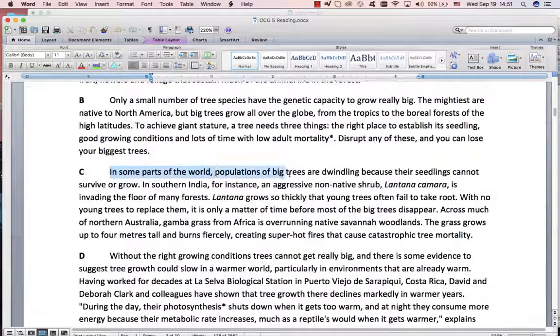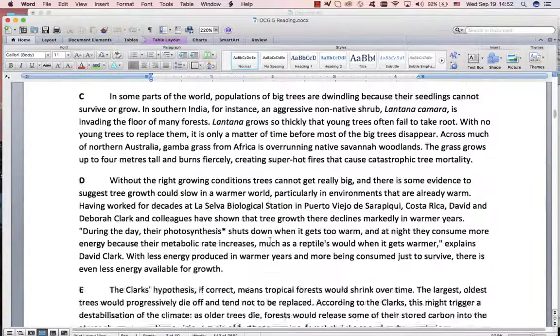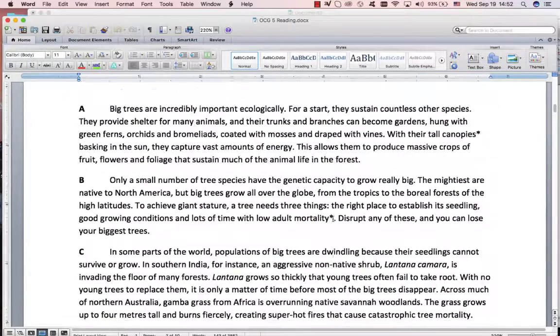In some parts of the world, populations are dwindling. This means getting less, because their seedlings cannot survive or grow. Seedlings is baby trees. Something about seedlings. Deforestation? No. Other plants causing harm? No. Big trees, diverse species? No. This is decline in populations. This is dwindling. Maybe that one. Wildlife? No. Where's seedlings? I don't see anything about seedlings. Pests? Industry? Temperatures? No. Okay, so nothing from that. Now you think you're wasting time. You're not wasting time because you're becoming familiar with the paragraphs and the headings.